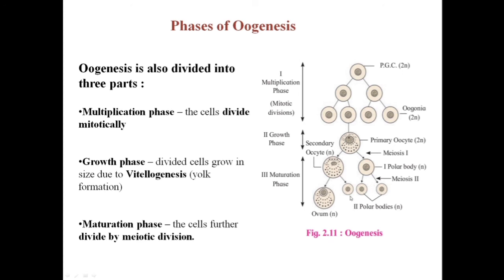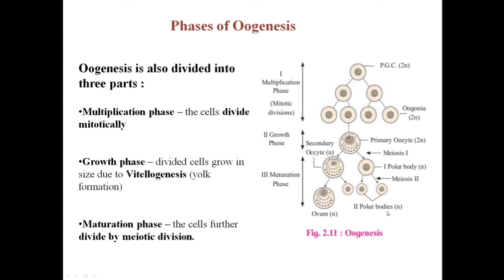The small cell here is called the second polar body, and the bigger one is called the egg or the ovum. But this egg or ovum formation only takes place when the sperm enters. So we can say that meiosis II is the process which is only triggered by the entry of the sperm.